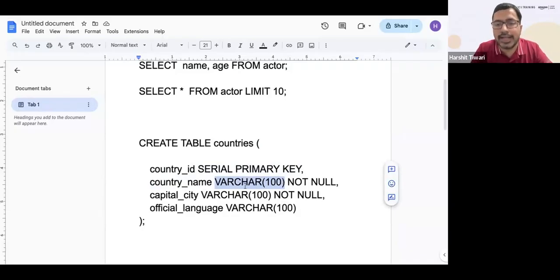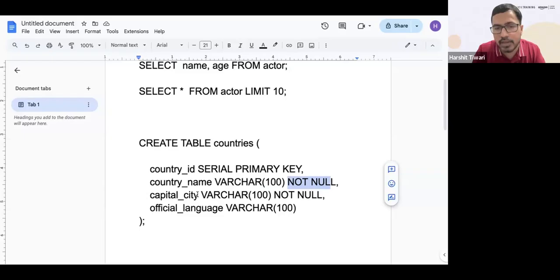Varchar means what? Variable characters. So it can have variable characters, up to 100 characters. And I'm saying it is not null. Not null means what? That this column cannot be left null. Whenever you are entering data in this particular table, you cannot leave this column empty.